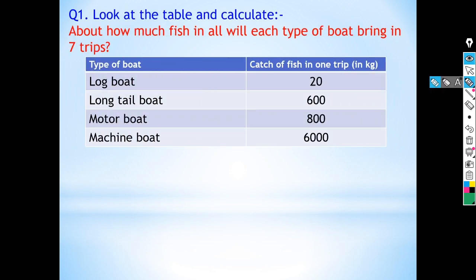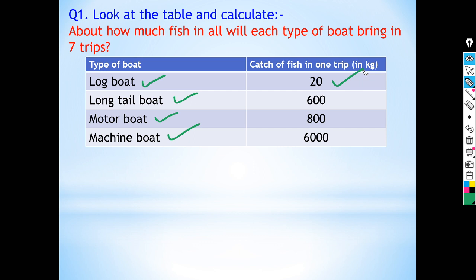Look at the table and calculate about how much fish in all will each type of boat bring in 7 trips. Here in this table there are 4 types of boats. They are logboat, long tail boat, motor boat and machine boat. And in the next column you can see that the catch of fish in one trip in kg by these boats is written. That means a log boat brings about 20 kg of fish in one trip.